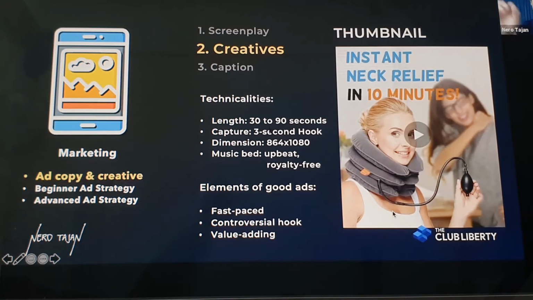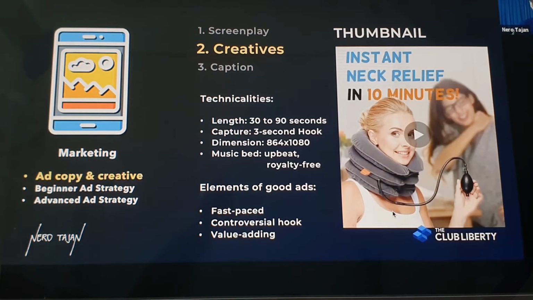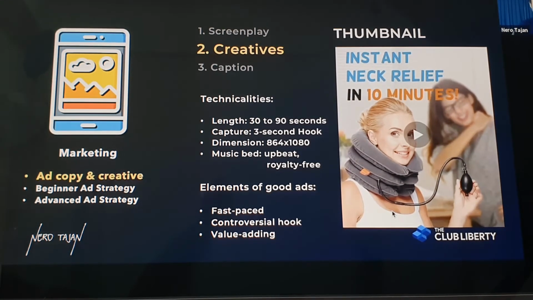If yung internet ng client or ng user is ang bagal, this will be the one na mag-load sa kanyang screen. Now, this involves the 3-second hook. I will give you a tip. This is what I learned. Ang laki ng conversion rate when you add people using your product compared sa product lang mismo. When you add people using your product sa thumbnail na smile, ang laki ng conversion rate. Promise. I've seen it work in the data. Pag product lang mismo, the conversion is average. But pag data always, ang laki ng impact conversion.